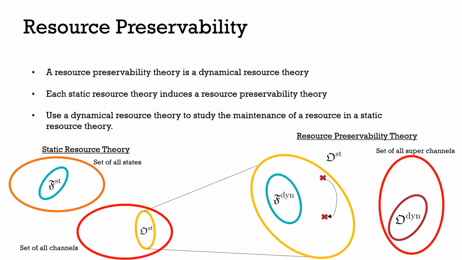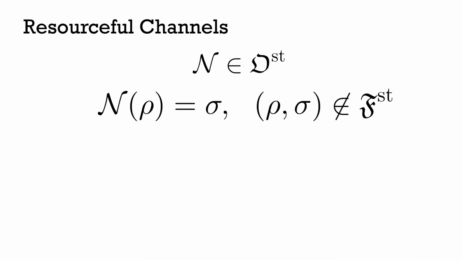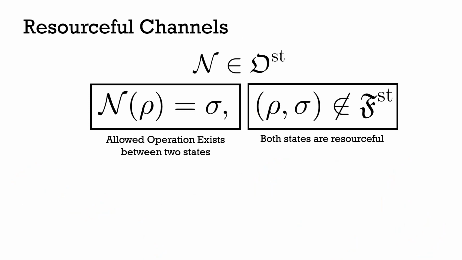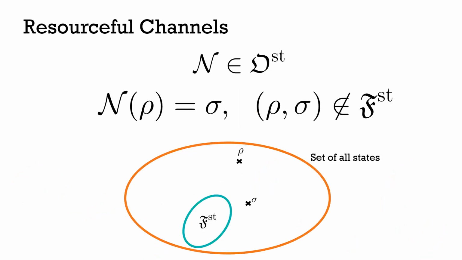Okay. So what is it that makes a channel resourceful in one of these resource preservability theories? If we have some allowed operation that's mapping us between two states, and both of these states are resourceful, such that we're starting outside this free set and we're remaining outside this free set, then we'll say that the channel N has some amount of resource. And if this is true for even just one input state ρ, then we say that our channel is resourceful. So for some resourceful state, we're able to preserve some amount of resource in that state when we act on it.